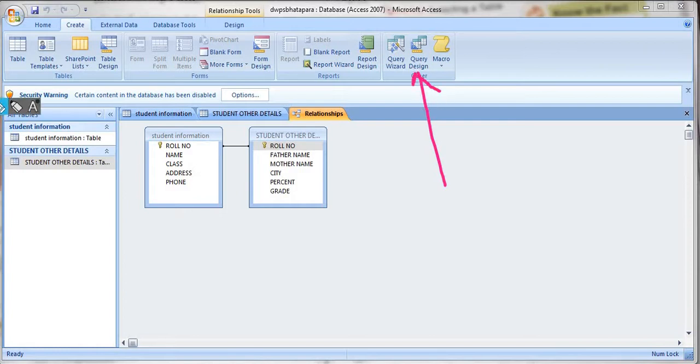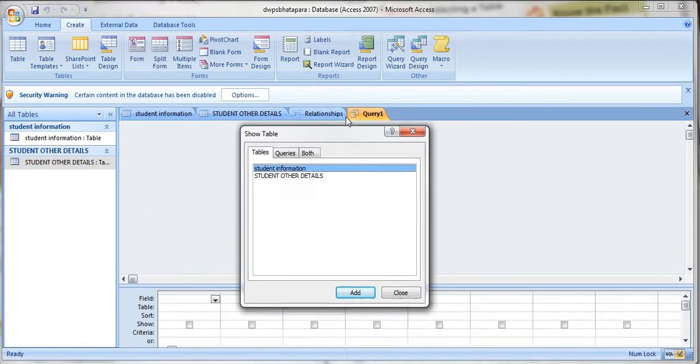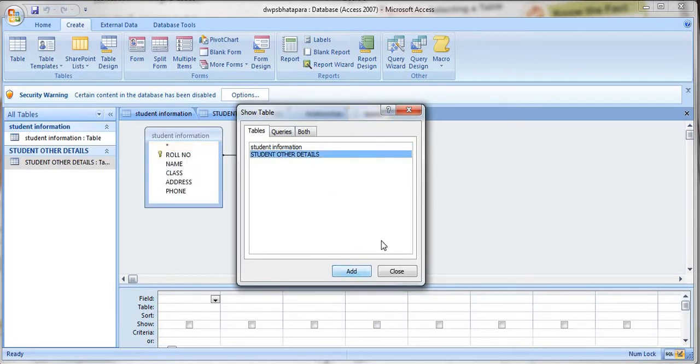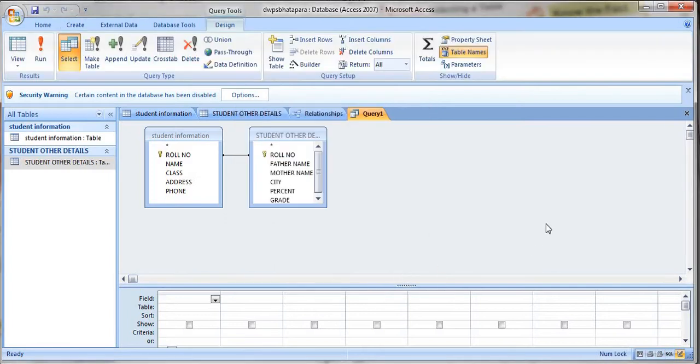So I will click on that, and the show table dialog box will open. Here I will add the first table and then the second table, and then close this dialog box. These two tables are there, and this grid is known as the design grid.